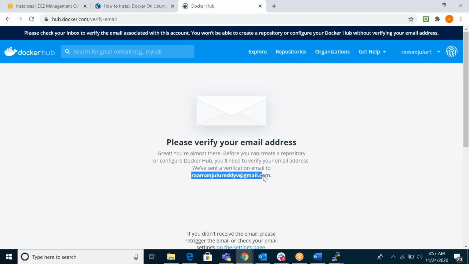This is not my email, it's the wrong email ID, so I didn't receive the notification. Here you have to verify your account. In my case I can't verify, so later we'll see. Here you can create your repository, named for your project name or your account name. Just explore.